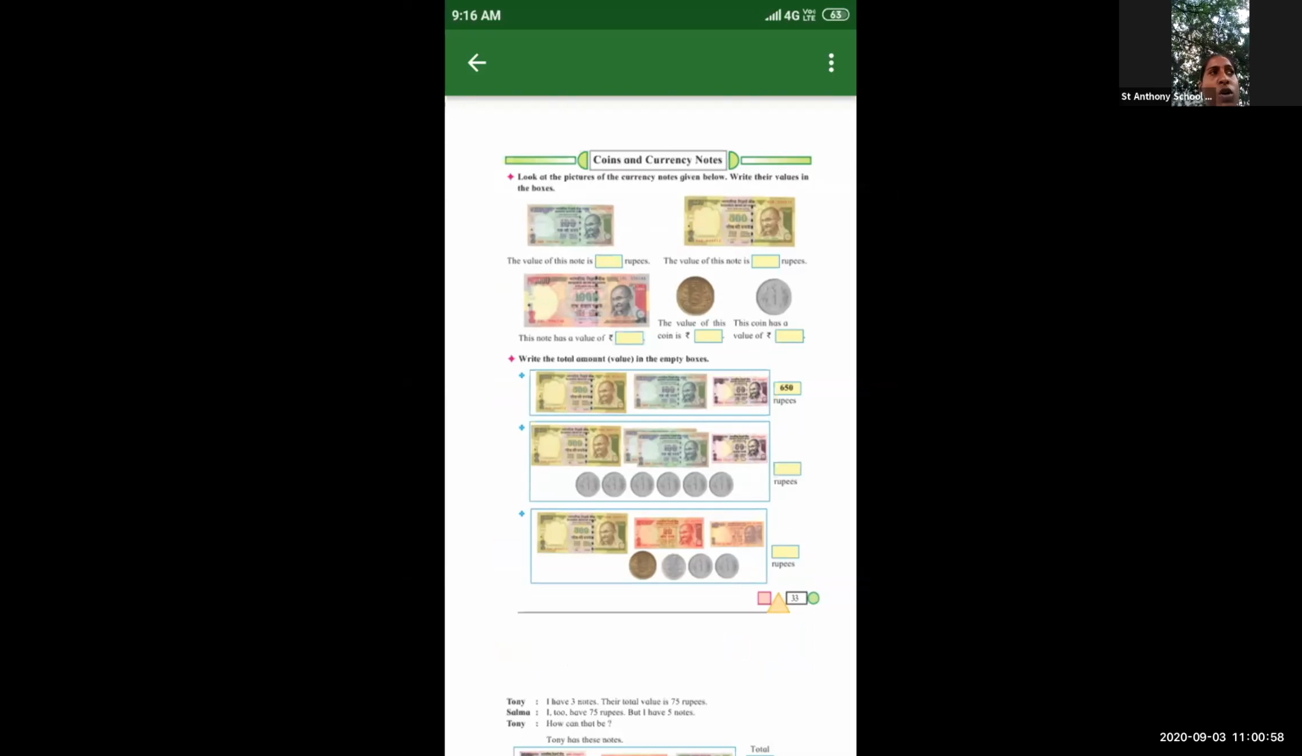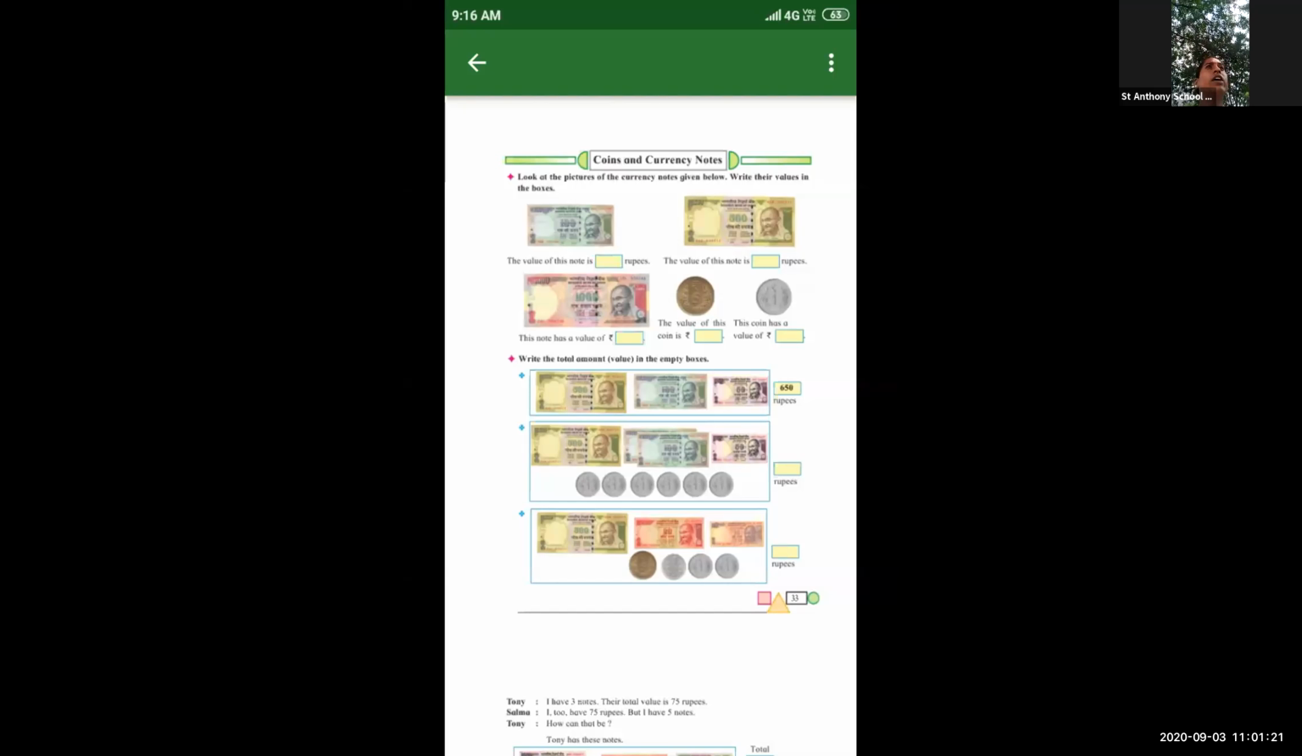Without money, no one is giving the objects, otherwise any materials, otherwise chocolates, whatever you require. For that, you want to give the money, you want to give the coins, you want to give the notes. Okay.